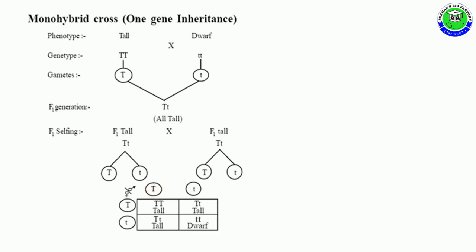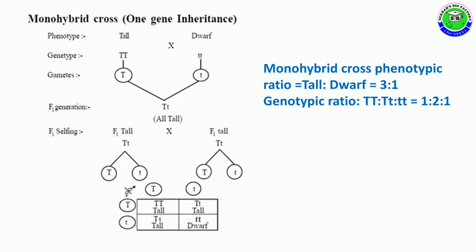In F2 generation: TT tall, Tt tall, Tt tall, and tt dwarf. In this way, the monohybrid cross phenotypic ratio, tall is to dwarf, becomes 3:1. Genotypic ratio, TT is to Tt is to tt, is equal to 1:2:1. It is the answer for monohybrid cross or one gene inheritance.